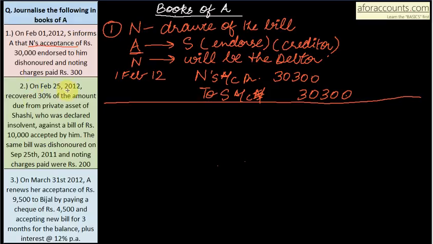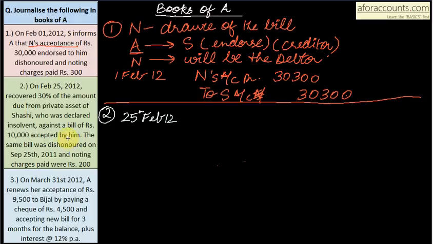On 25th February 2012, point number 2, recovered 30% of the amount due from private assets of Shashi. That means Shashi must have become insolvent sometime, and now 30% is recovered from the private assets of the person declared insolvent, against a bill of rupees 10,000 accepted by him.